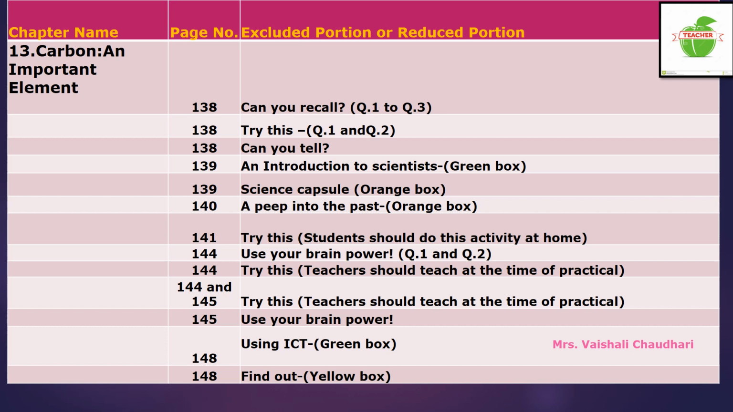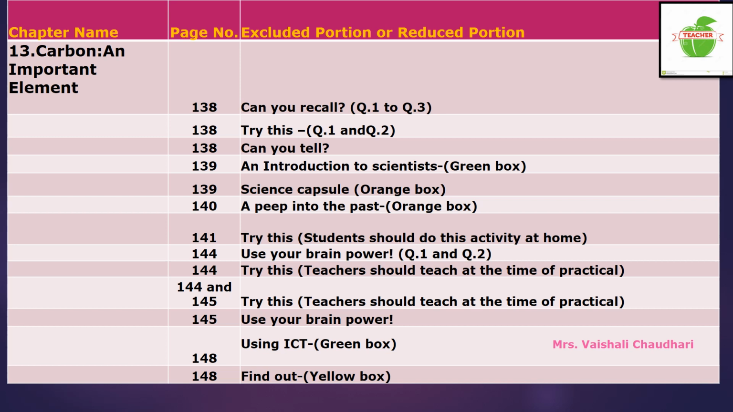Chapter number 13 is "Carbon, an important element." We will see the excluded part of this chapter. Now page number 138. On that page, these 3 questions are there. All these 3 questions are excluded from your syllabus. On the same page, the "Try this" activity is given. In this activity there are 2 questions, question 1 and question 2. Both these questions are excluded from your syllabus. On the same page at the bottom, one question is there. That question is also excluded from your syllabus.